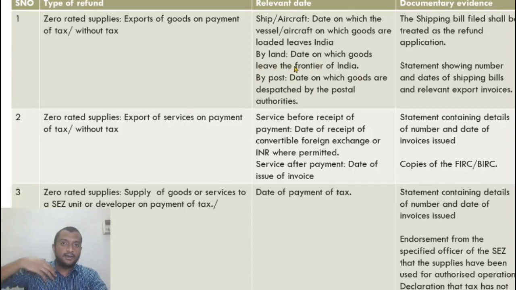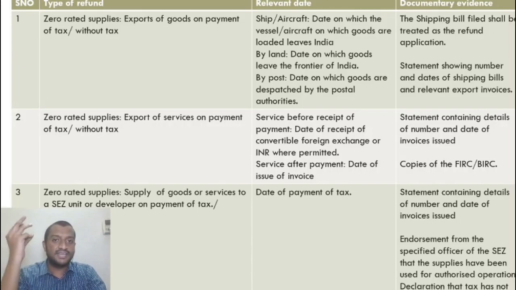Let us say goods can be transported by land, for example from India to Pakistan, or let us say Bangladesh, because there is land in between us. We can easily transport goods by land. There is no need for a seaway or an airway. So in that case, what is the date on which the goods leave the frontier of India? From that date, 2 years.